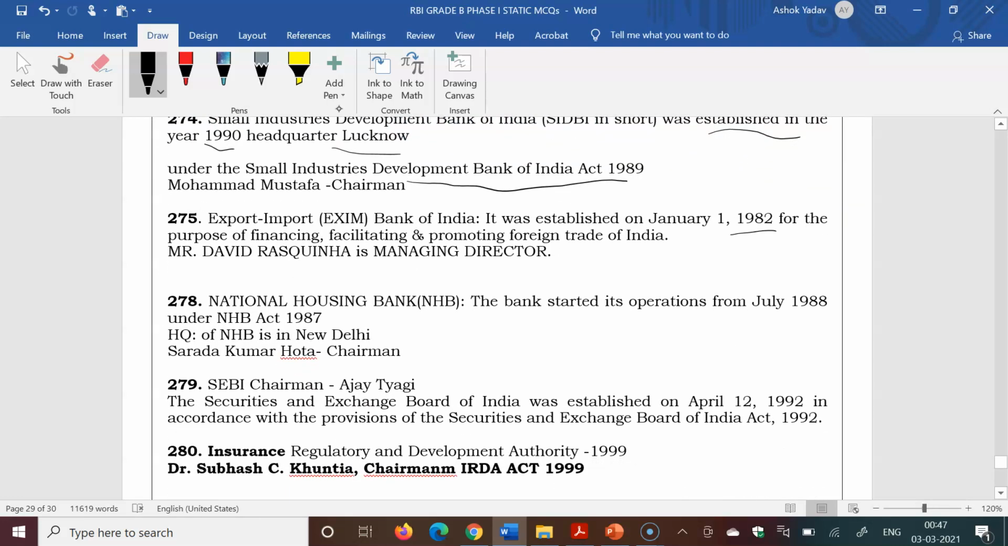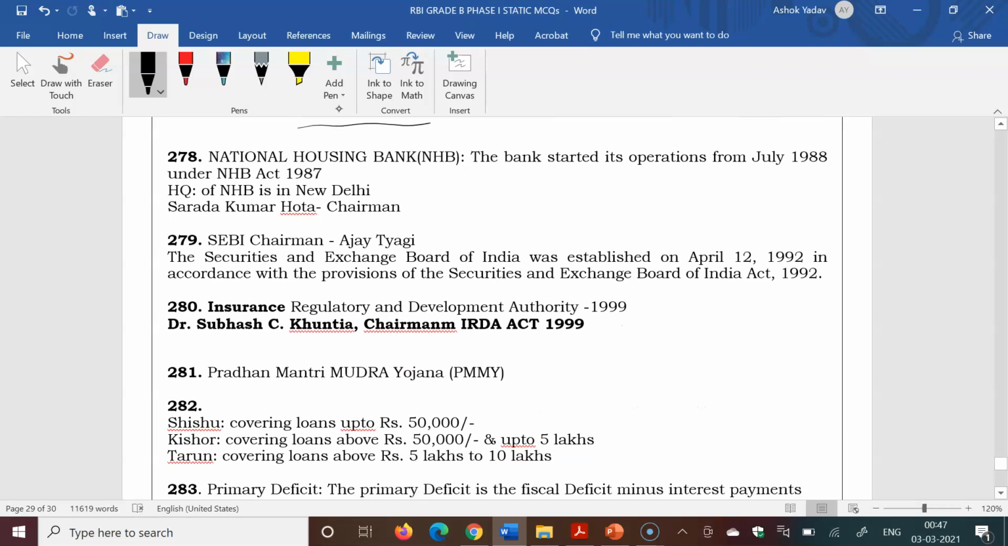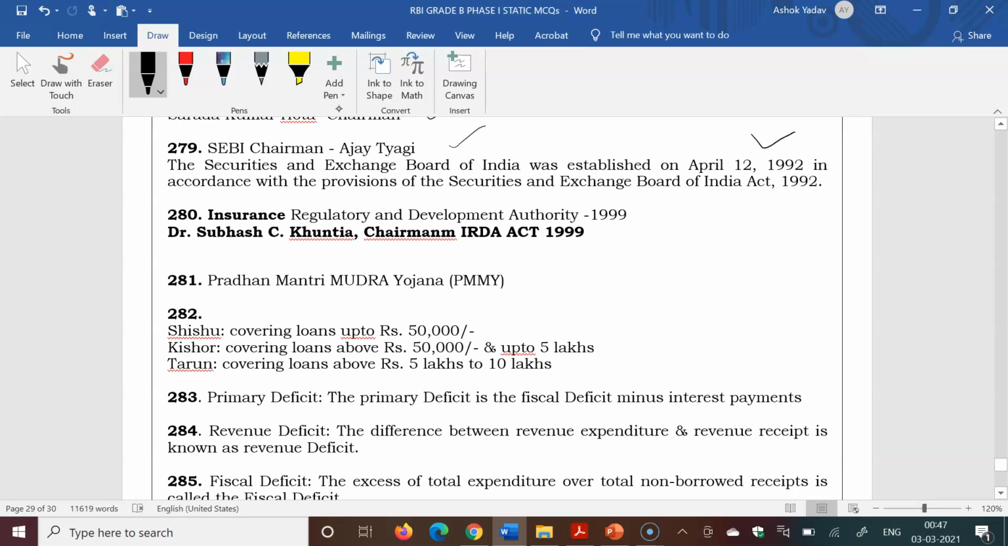Exim Bank was established on 1 January 1982. David Rasquinha is the managing director. NHB was established in 1988 under the Act 1987. Headquarters in New Delhi. Chairman is S.K. Hota. SEBI chairman is Ajay Tyagi. It was established in 1992. IRDA was established in 1999. S.C. Khuntia is the chairman.